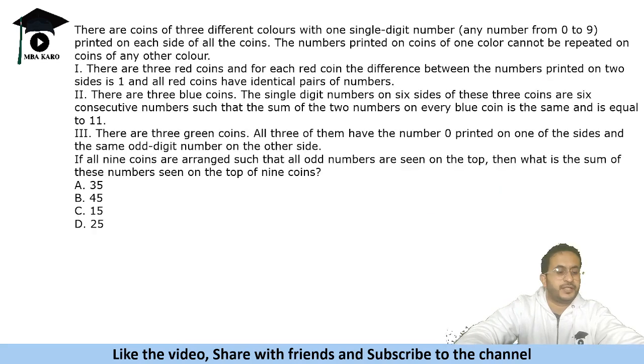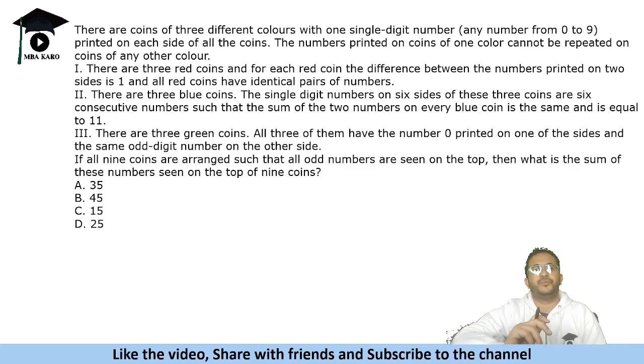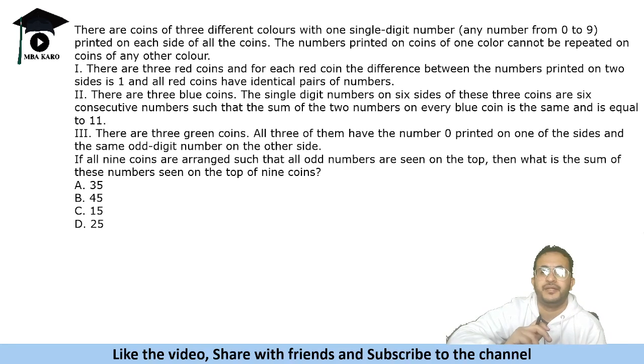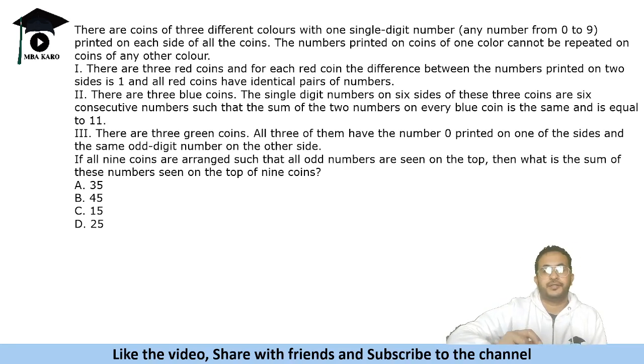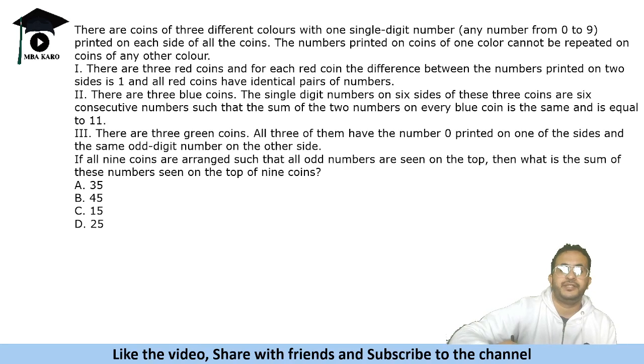Next question. There are coins of 3 different colors with one single digit number, any number from 0 to 9, printed on each side of all the coins. The number printed on coins of one color cannot be repeated on coins of any other color. So if there is, let's say, 4 written on a coin, it cannot be on the other color. There are 3 red coins, and for each red coin, the difference between the numbers printed on two sides is 1, and all red coins have identical pair of numbers.